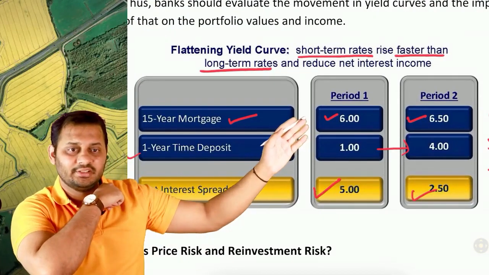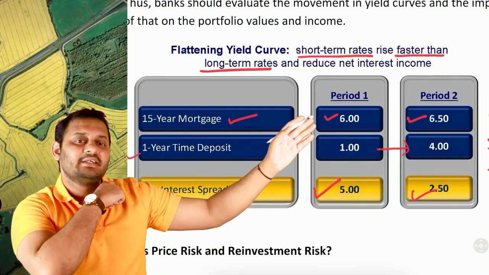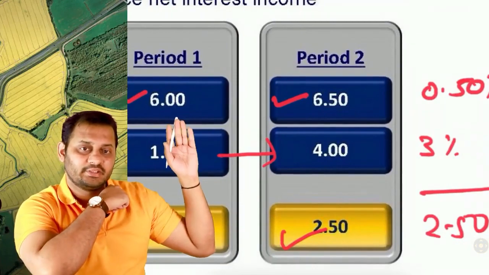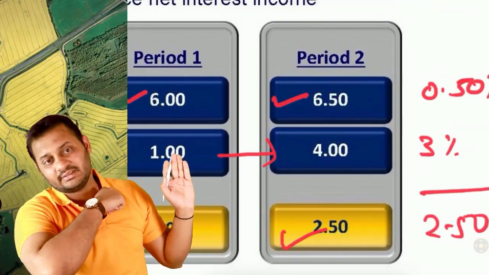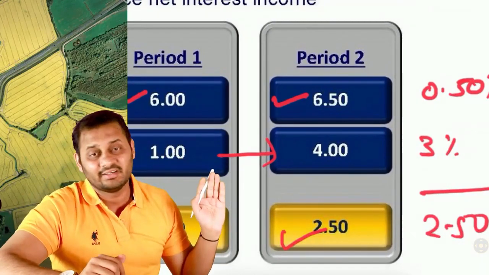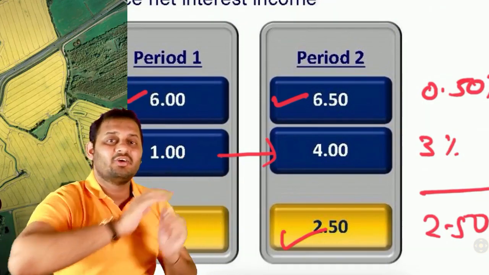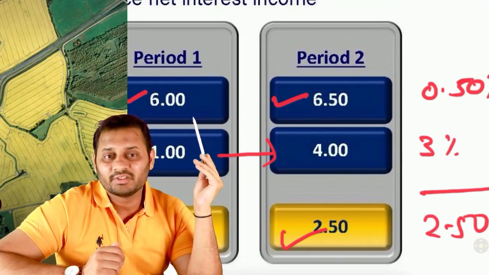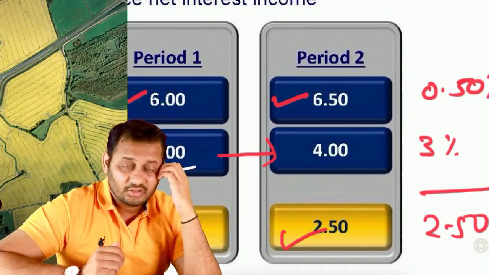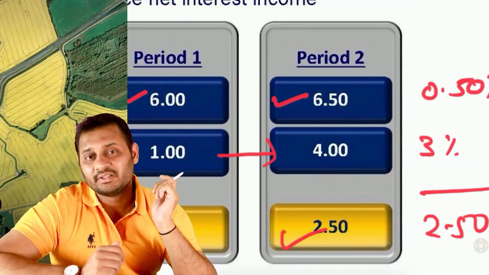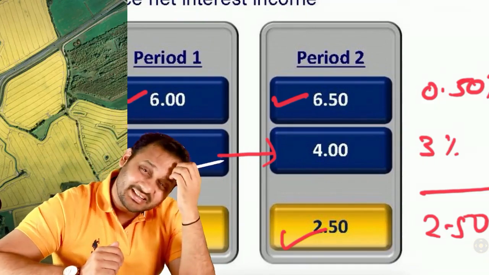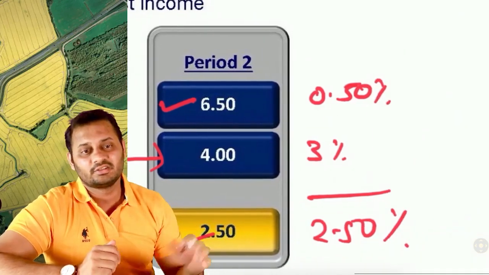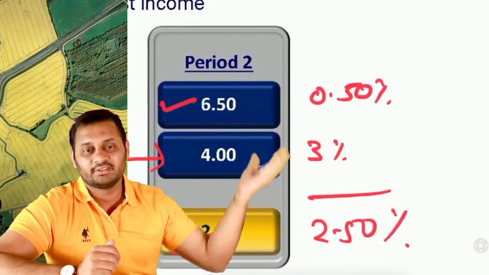The earning is increasing by 0.5%, but here the liability interest rate is increasing by 3%. So the increase is not parallel. Parallel means an increase of 0.5% here and an increase of 0.5% here. If both increases are the same, it is called a parallel movement. If there is a difference of 2.5%, this is a non-parallel movement.